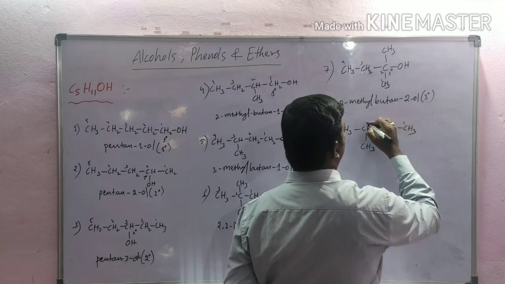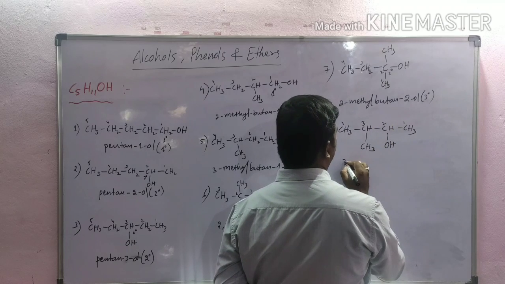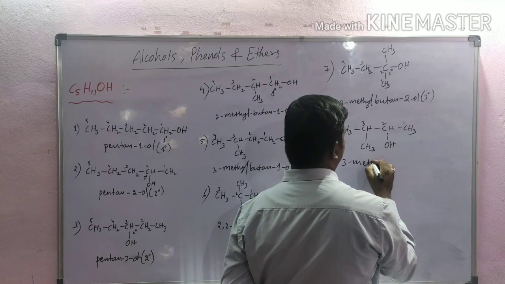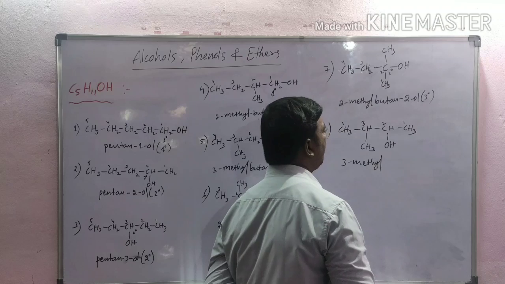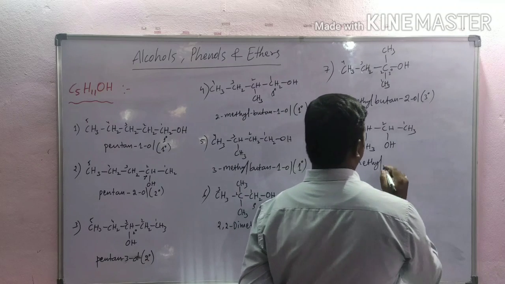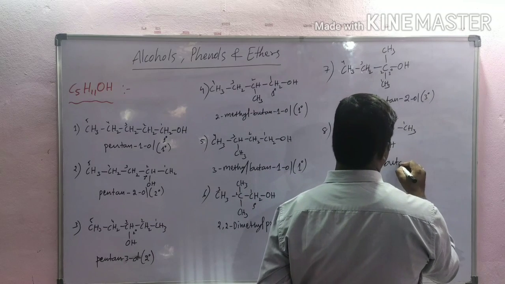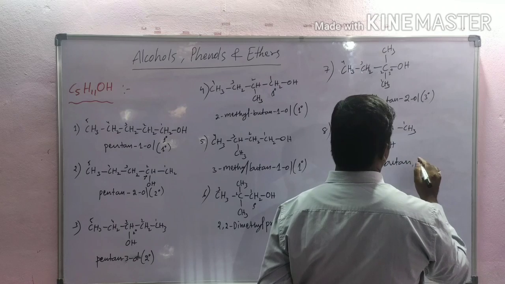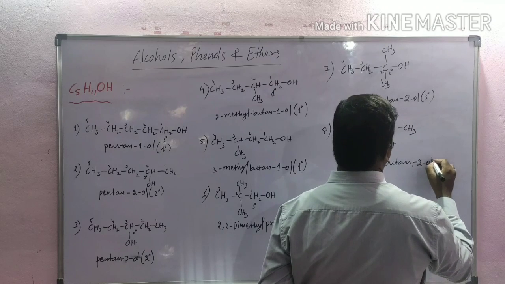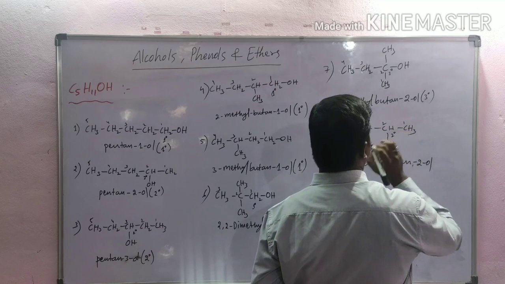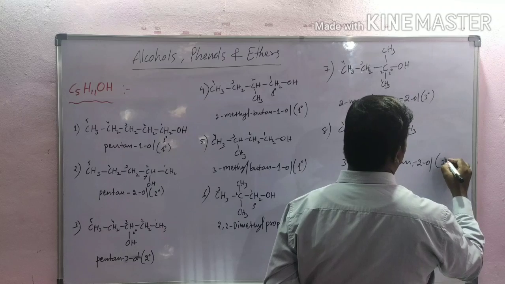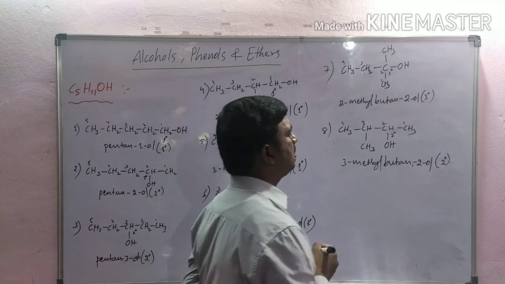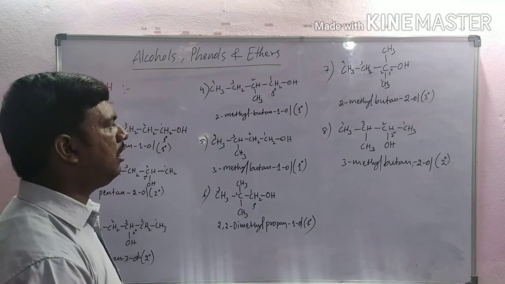Numbering 1, 2, 3, 4, 3-methyl, 3-methylbutan-2-ol. This is a secondary carbon atom, so it is secondary alcohol.